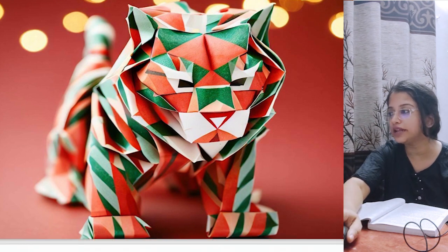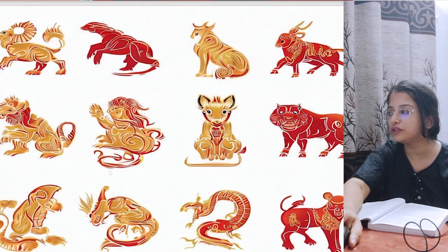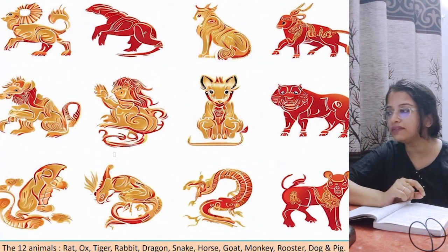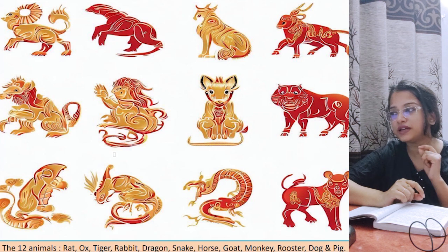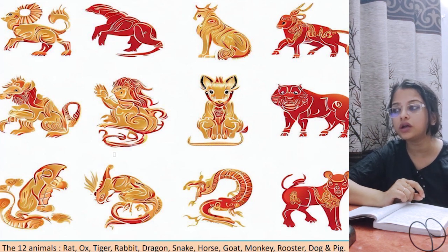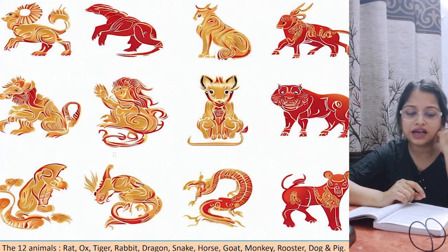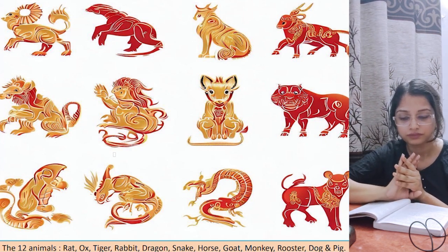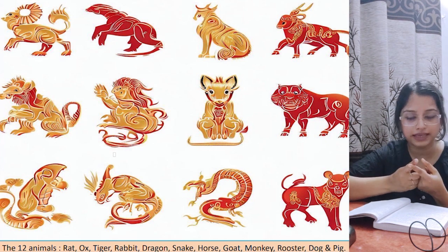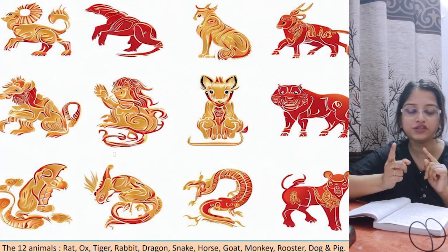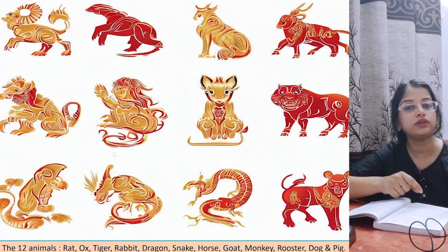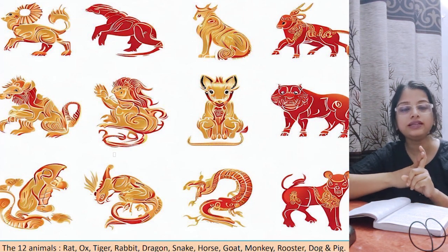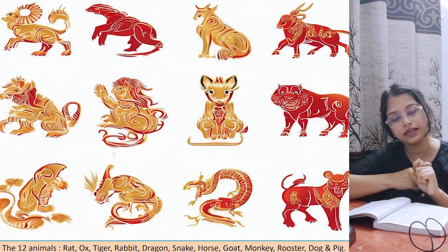For this, we will move to the next page and we will see a beautiful picture over here with something written below. See the 12 animals, it is written, the 12 animals: rat, ox, tiger, rabbit, dragon, snake, horse, goat, monkey, rooster, dog and pig. These are actually the 12 animal signs of the Chinese zodiac. Alright. So, actually this is a 12-year cycle, 1 year each sign. So, this child was born on that particular year which had the tiger zodiac. Okay. So, that is why it is said that he was born in the year of the tiger.